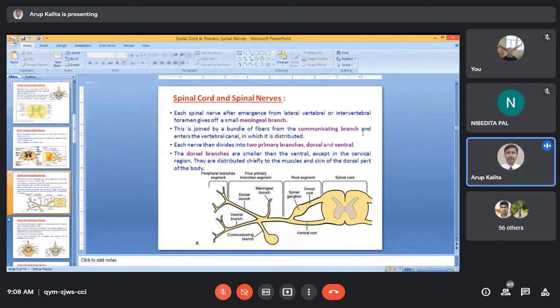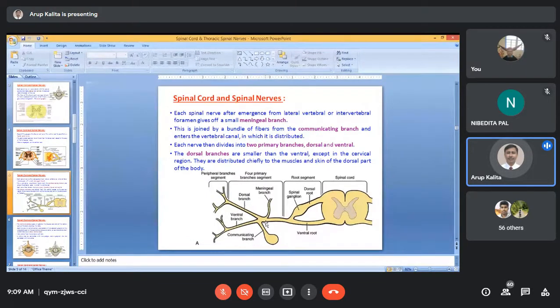So two branches we have already encountered. After forming the spinal nerve, it will give first the meningeal branch that will supply the meninges. Secondly, you will get a communicating branch, and this communicating branch enters the vertebral canal. Here is the vertebral canal. So it enters the vertebral canal in which it is distributed.